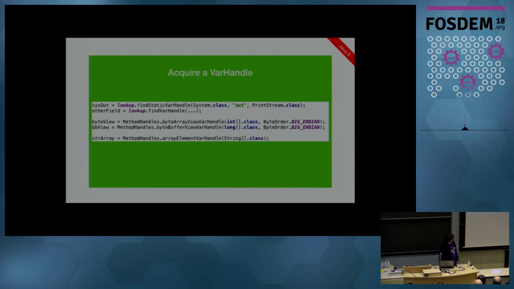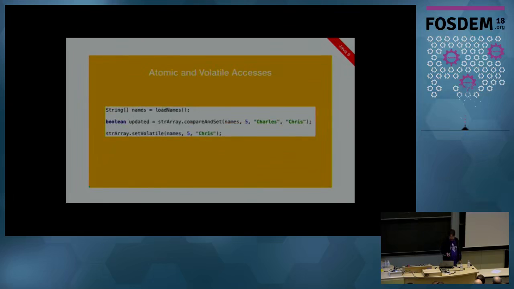And then being able to access the array elements there, also, again, something from the var handle stuff. Now, here's where we have the atomic access. So here is just doing a set volatile. There are all the different types of accesses in the memory model available in the var handle API, including a few that normally are not even part of the Java language itself. They can be used in other ways.